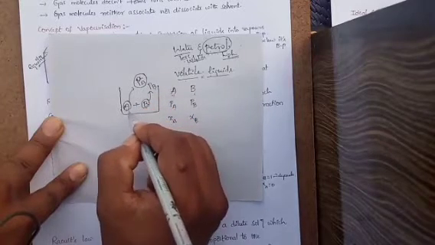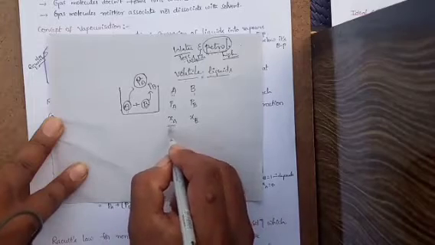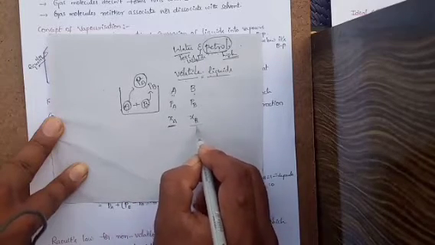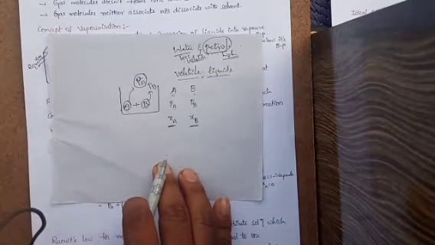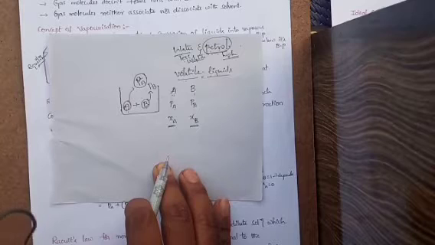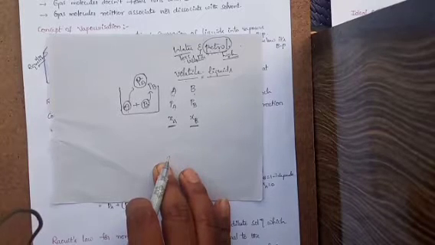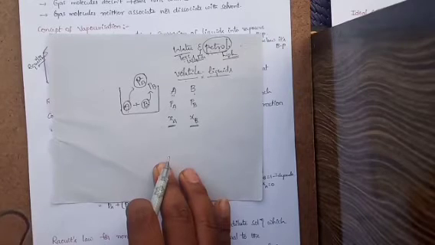How much pressure is exerted by component A and component B depends upon the mole fraction of component A and component B. Mole fraction, we already discussed, means the ratio between the number of moles of one component to the total number of moles of all components.